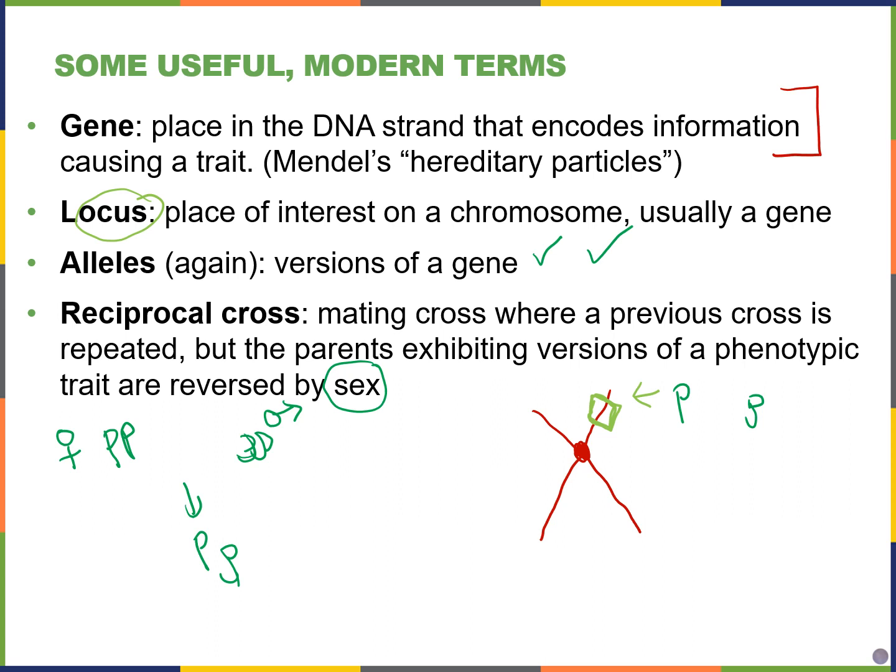A reciprocal cross would be I do the same thing, except this time my purple flowers are from dad and my white flowers are from mom, and I would still get my F1.